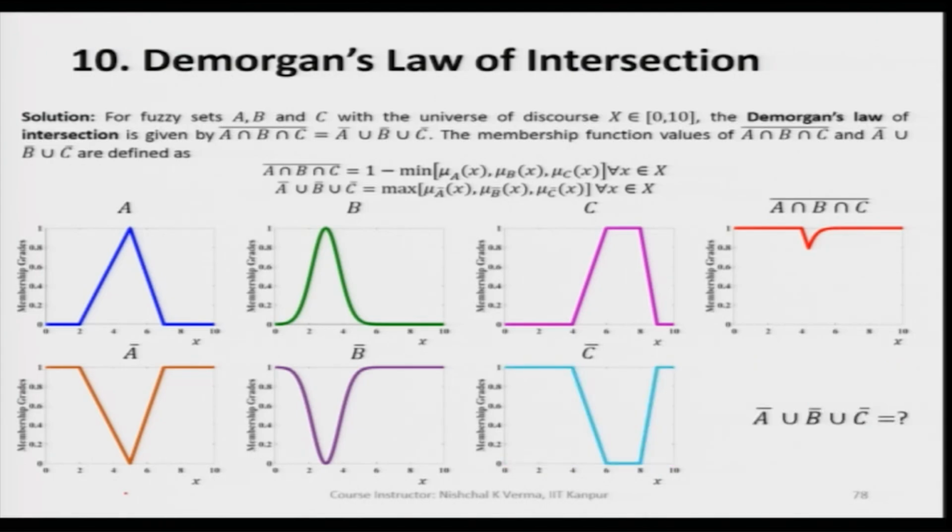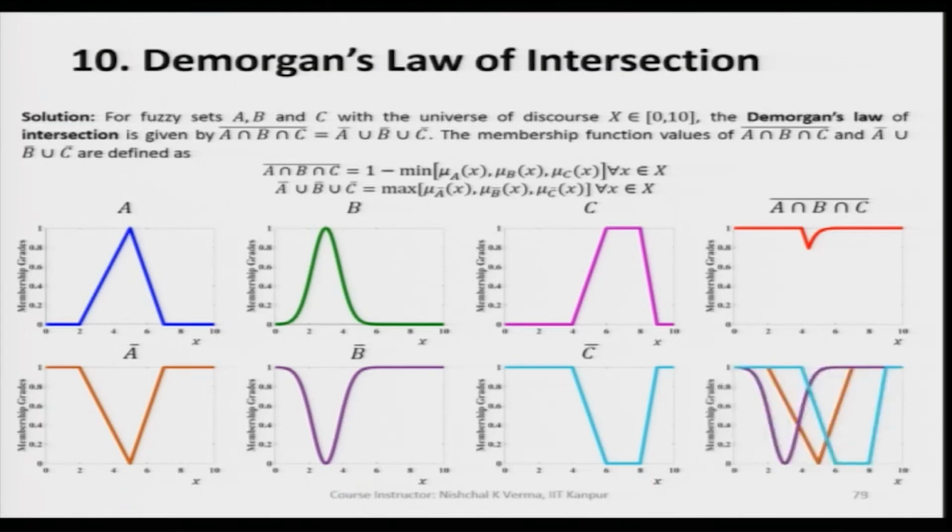Now, we have A complement, B complement, and C complement. We are interested in their union. So, let us find the union of these three complements. How do we do that? We superimpose each of these complement fuzzy sets on each other, and since we are interested in the union, we apply the max criteria.